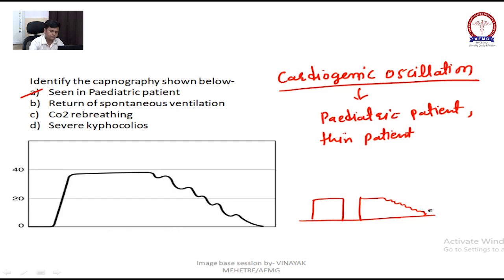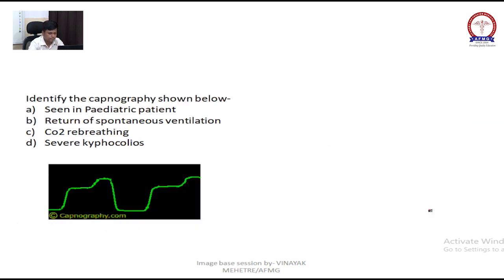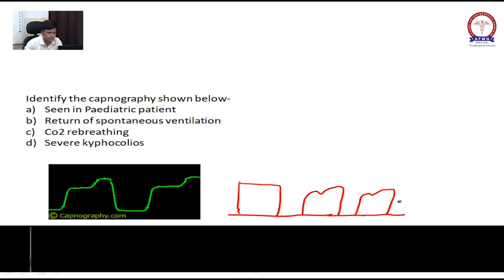That's why. Okay? Here you can see, normally the capnogram is like this, right? In this, something like this.